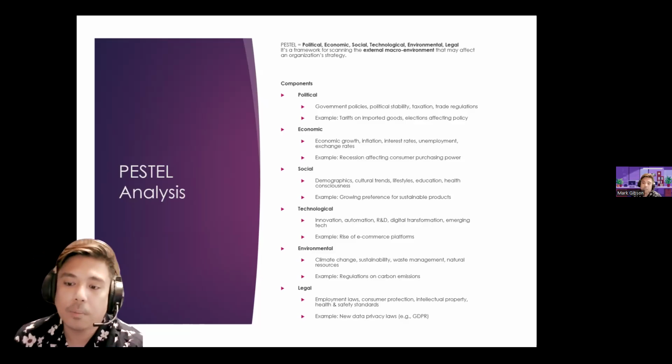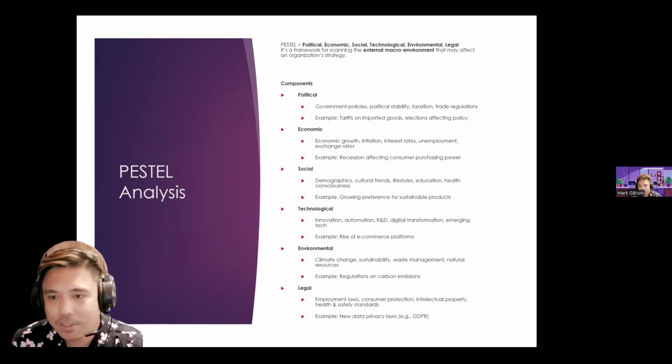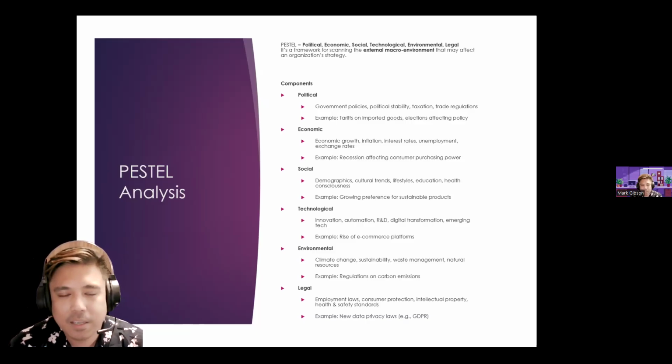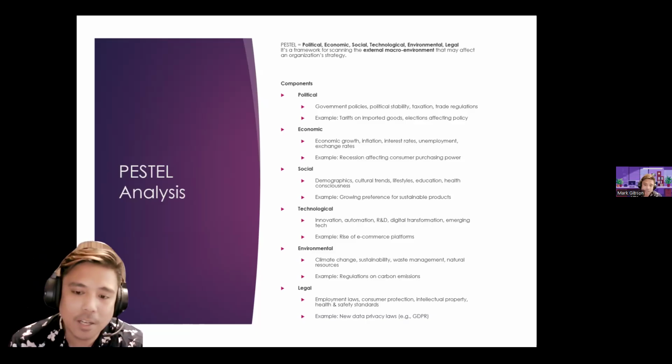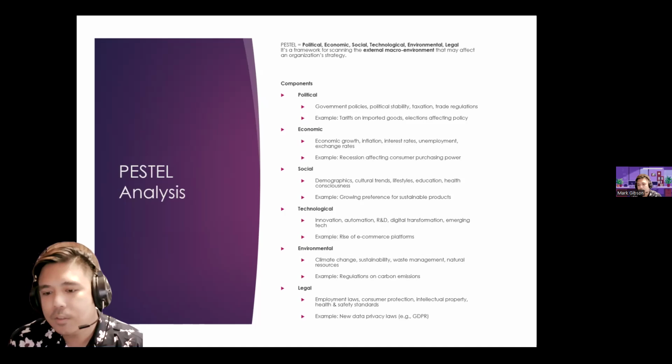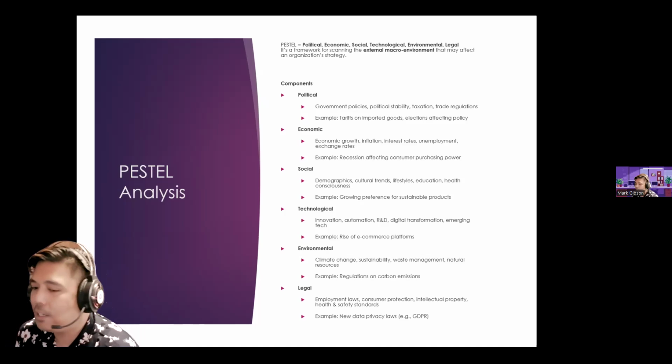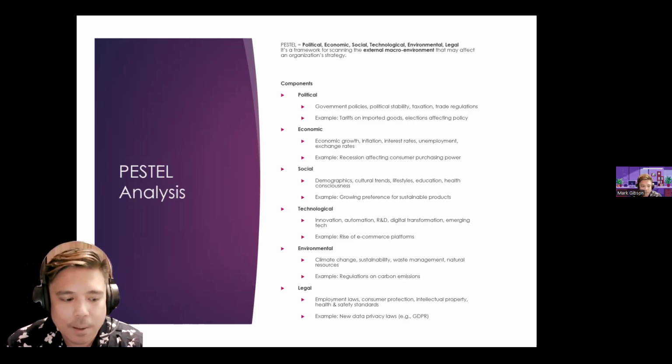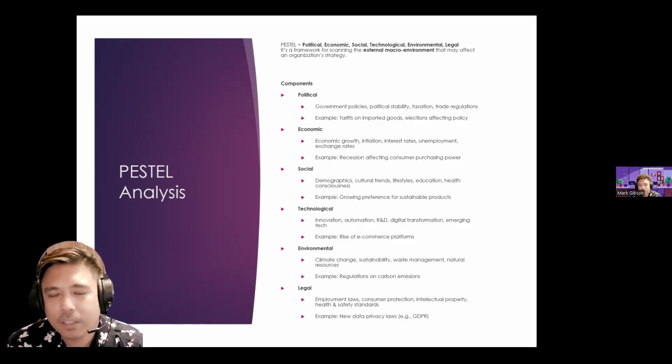Environmental: regulation on carbon emissions. So for example, you're still using coal heavily in your production. Because of these regulations, they're imposing a huge cost if you're still heavily using coal. Legal: new data privacy laws or this GDPR. GDPR is basically applicable to different companies in the US.